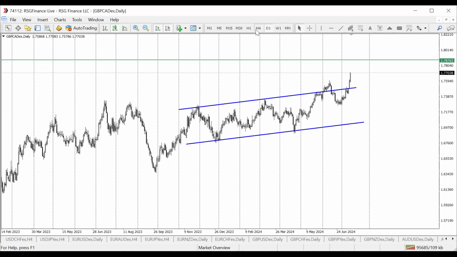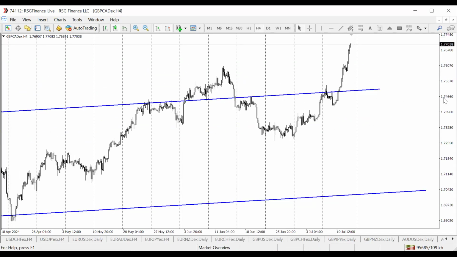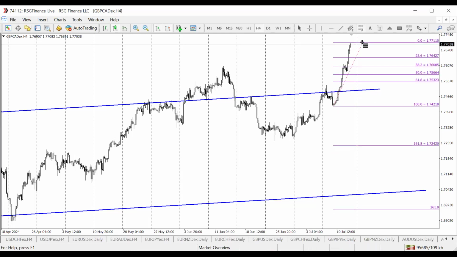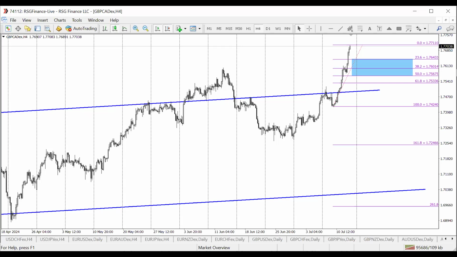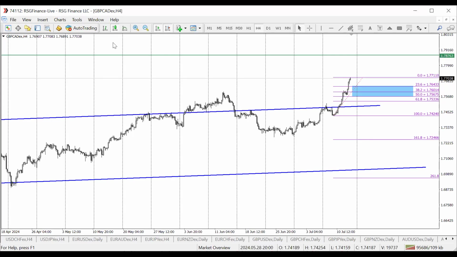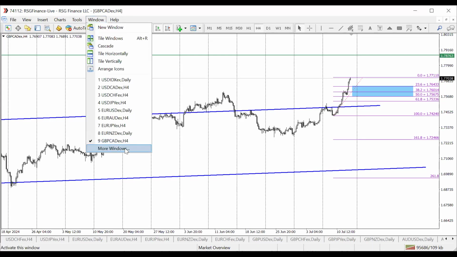Are we going to see some level of retracement? Well, I don't know. I told you on all pairs this week, I'm expecting some level of retracement, okay? If we get that needed level of retracement, this would be fantastic to get a good risk to reward ratio towards our technical target of 1.78763.